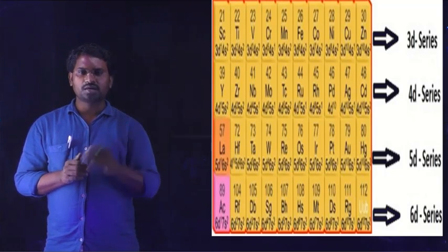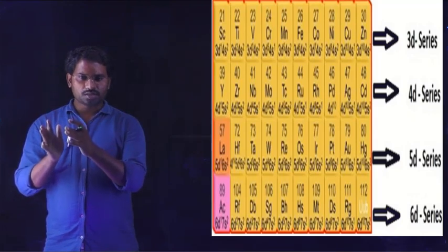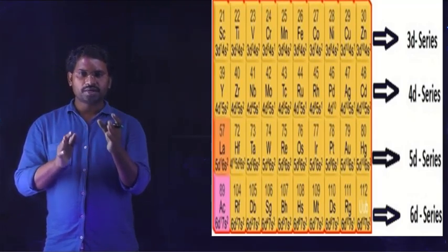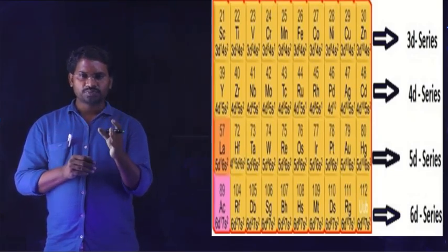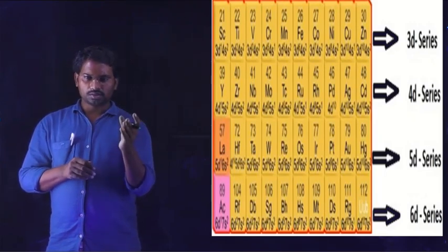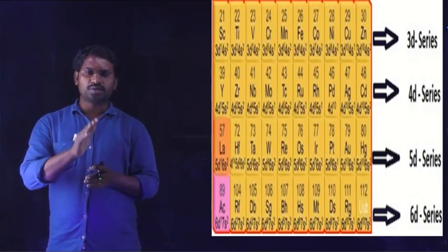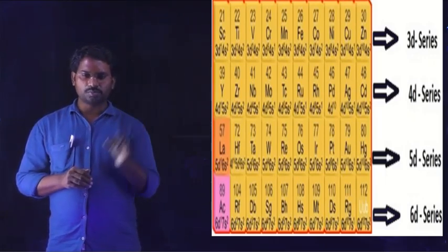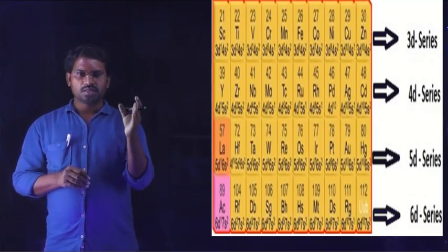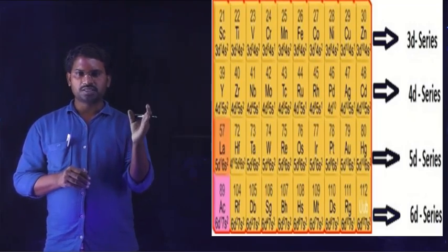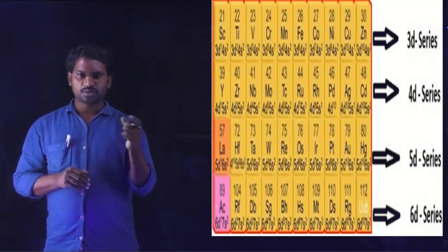Next, these d block elements are also called the transition elements. The general electronic configuration of d block elements is (n-1)d1 to 10 ns1 to 2. But not all the elements present in the d block can be considered transition elements, like zinc, cadmium, mercury, because they contain a 3d10 completely filled stable configuration. But in the general electronic configuration of d block elements, they have a partially filled d subshell, a partially filled d orbital configuration. So therefore some exceptions are also present.